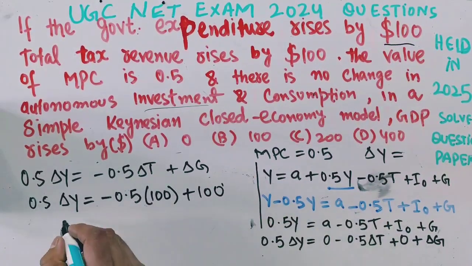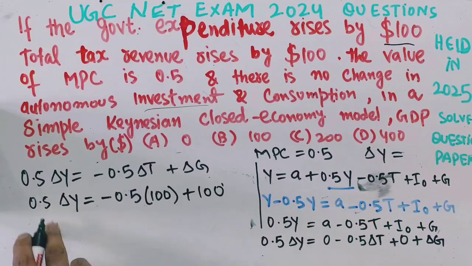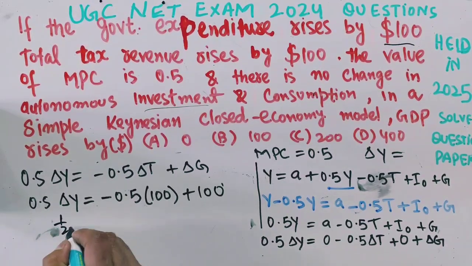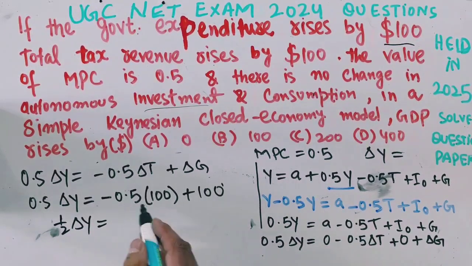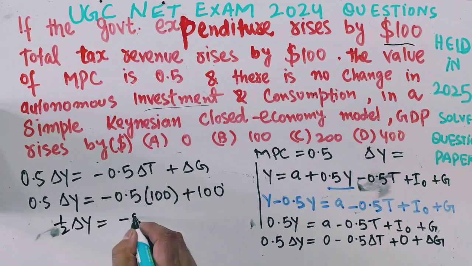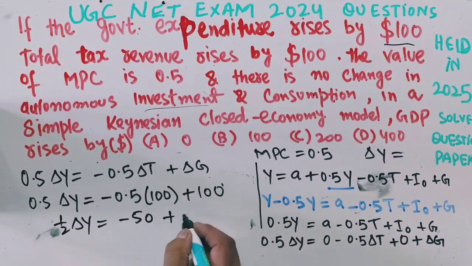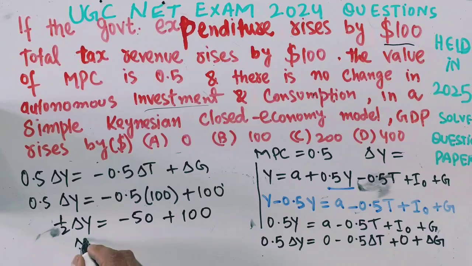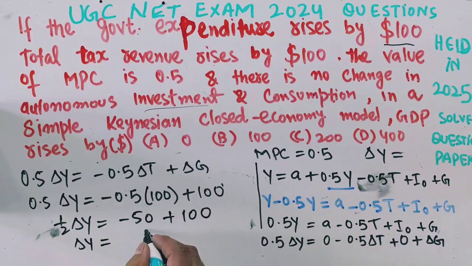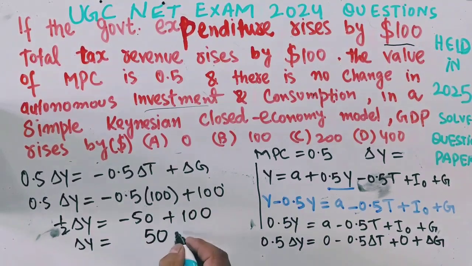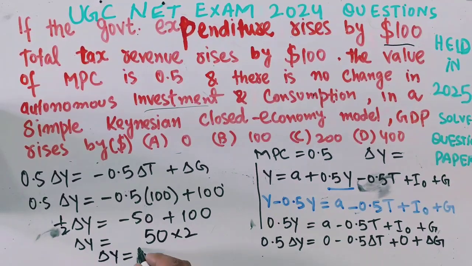So 0.5, that is one upon two, del Y will be equal to minus 0.5 into 100, which is minus 50, plus 100, so we get 50. Transposing this, it gets multiplied, so we get that the income will rise by 100.